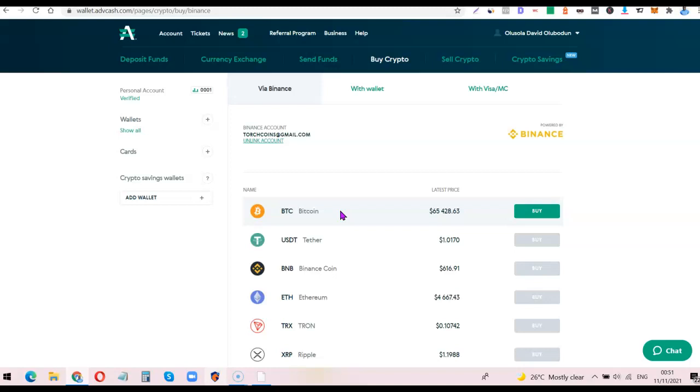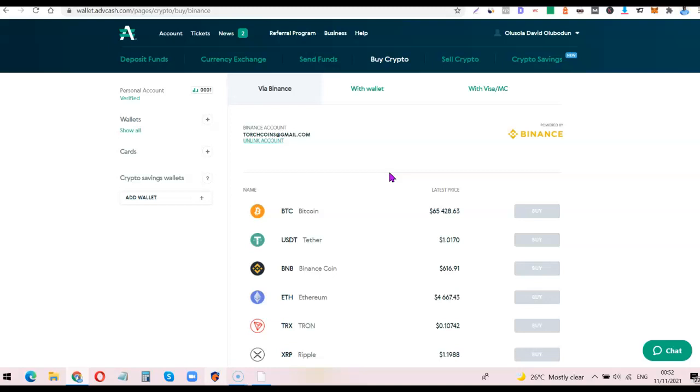Once you have the crypto in your Binance account, you can now sell it on Binance P2P trading. Your profit is going to be how much your naira bank charges you for the deposit. So if your bank charges you 470 or 480 per dollar on your Advcash deposit, then the profit is going to be how much your bank charged you minus how much you sell the coin on Binance P2P trading.